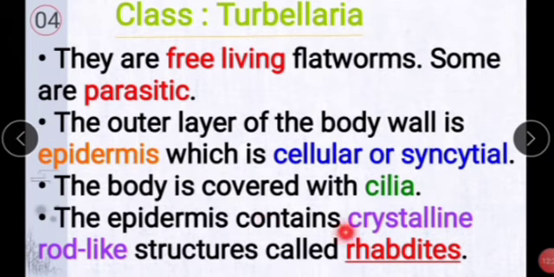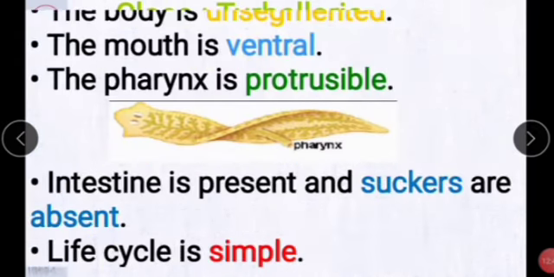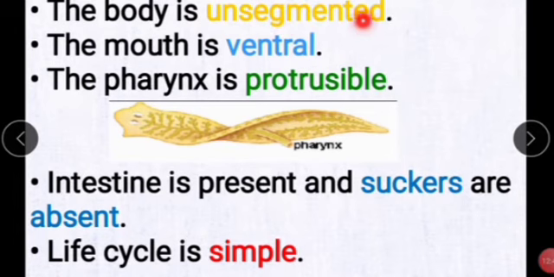The epidermis contains crystalline rod-like structures called rhabdites. Next, the body is unsegmented, and the mouth is ventral, and the pharynx is protrusible.